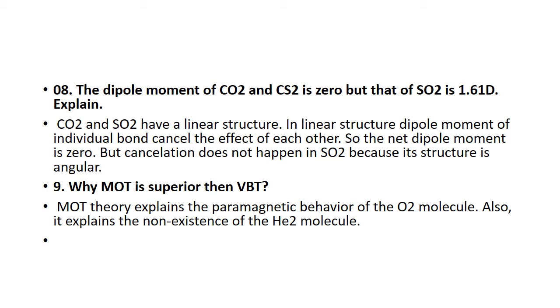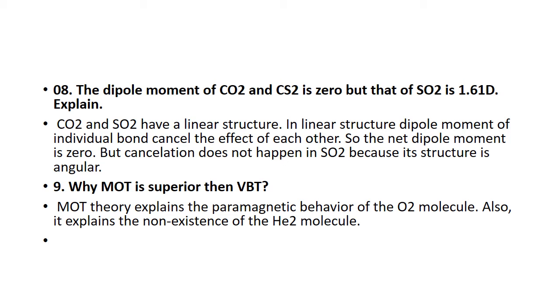The dipole moment of carbon dioxide and CS2 is 0, but that of sulfur dioxide is 1.6. Carbon dioxide and carbon disulfide both have a linear structure. In a linear structure, the individual bond dipoles cancel the effect of each other. One direction is one side, the other direction is the opposite, and both cancel each other. As a result, the net dipole moment becomes 0. But in the case of SO2, the shape is not linear, it is angular. When the structure is angular, a dipole moment exists, 1.6.